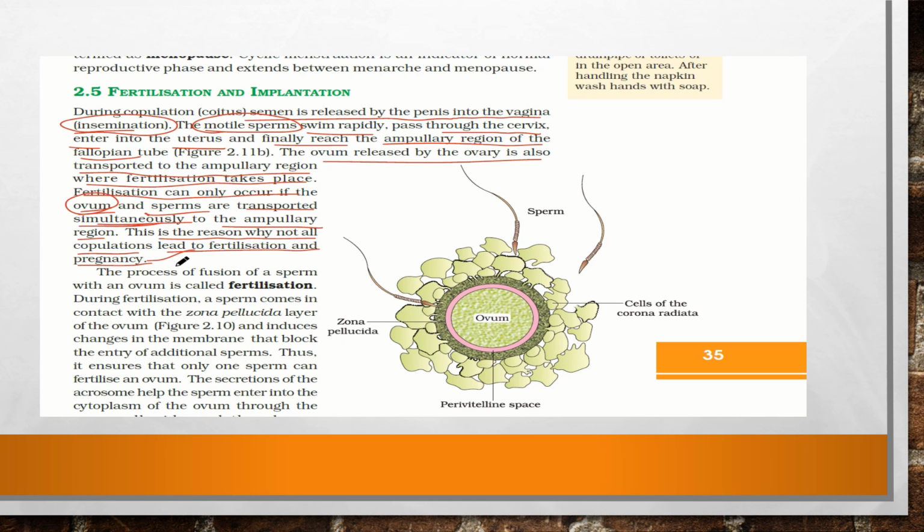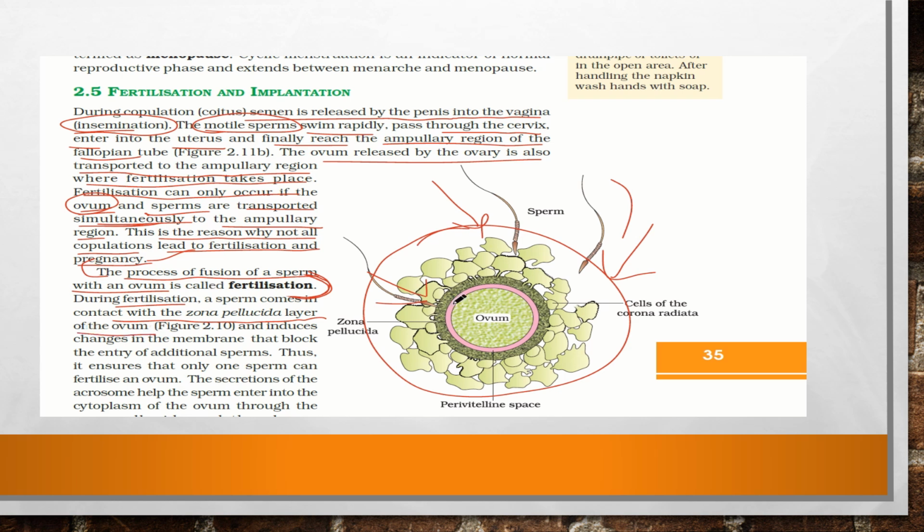So what is fertilization? The process of fusion of the sperm with the ovum is called fertilization. This is the definition of fertilization. So during fertilization, what is happening? You can see the ovum here. You can see many sperms coming near the ovum. The sperm comes in contact with the zona pellucida layer of the ovum, and this includes changes in the membrane that block the entry of additional sperm.